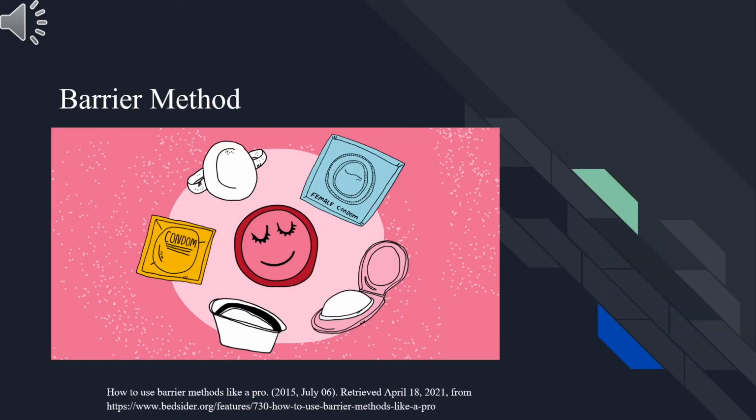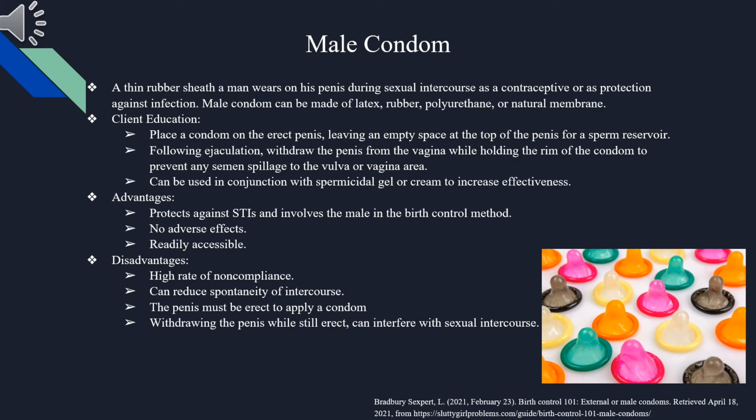Barrier method. A male condom is a thin rubber sheath a man wears on his penis during sexual intercourse as a contraceptive or as protection against infection. Male condom may be made of latex, rubber, polyethylene, or natural membrane. It is important to educate the client to place a condom on the erect penis, leaving an empty space at the top of the penis for a sperm reservoir. Following ejaculation, withdraw the penis from the vagina while holding the rim of the condom to prevent any semen spillage to the vulva or vagina area. It can be used in conjunction with spermicidal gel or cream to increase effectiveness.